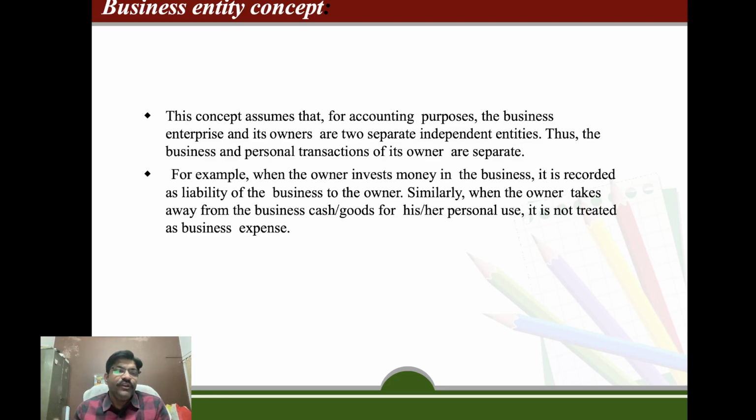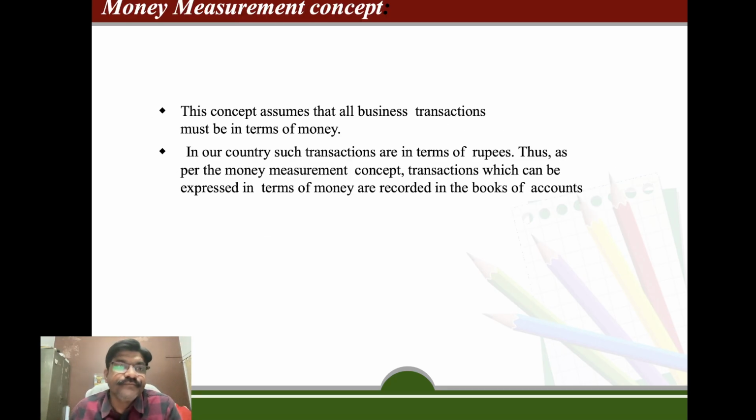We simply tell McDonald's that the burger is not good or the services provided are not up to the mark, because we consider that the businessman is different and the business is separate.